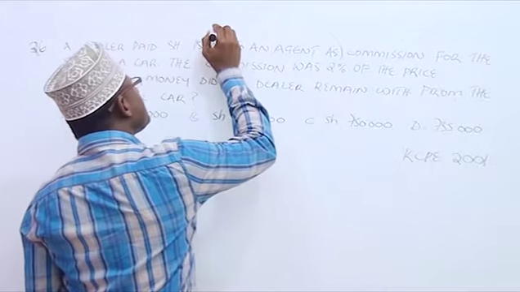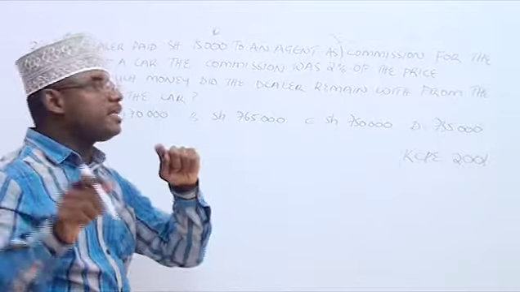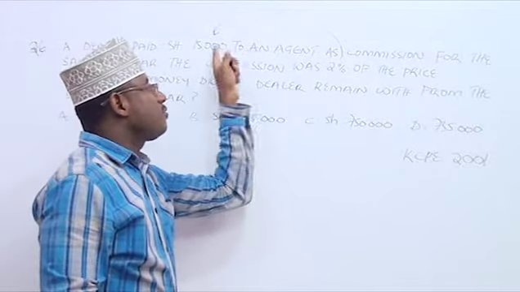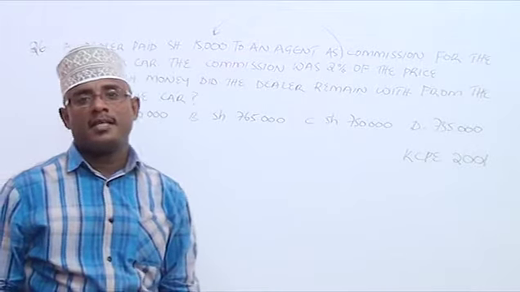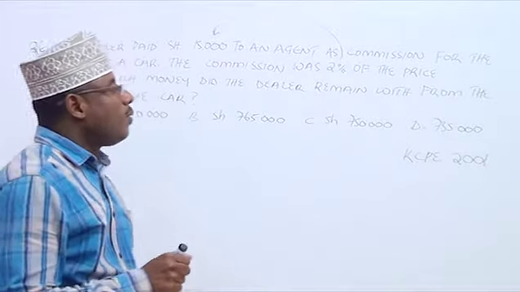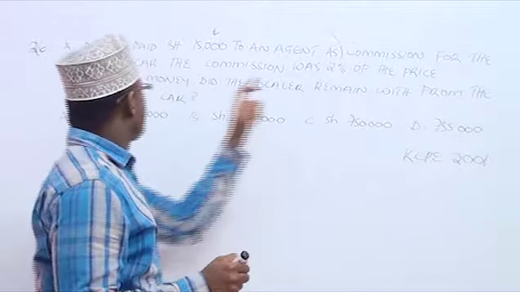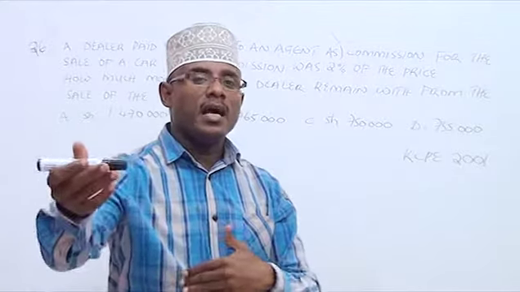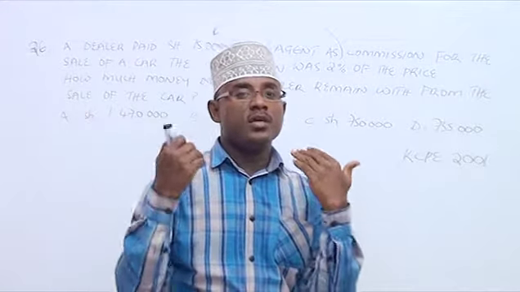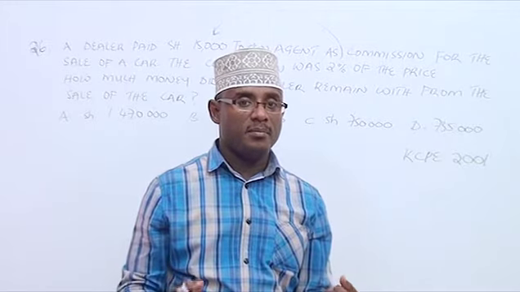Same question is telling us the agent was paid 15,000, and the same question is telling us that this 15,000 is 2% of the price. Okay? So, how much money did the dealer remain with from the sale of the car? So, after paying the agent, how much is the dealer having back with him?